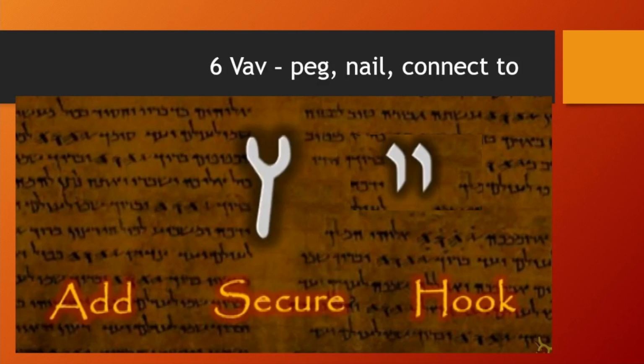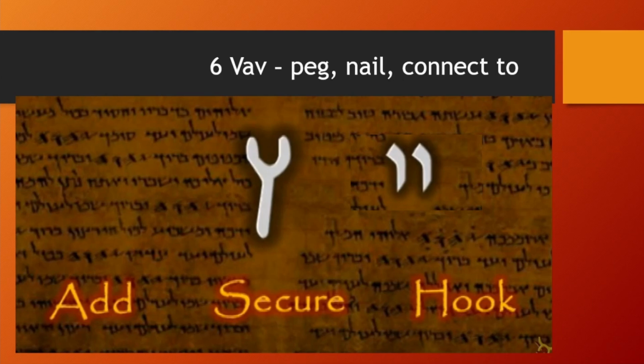Let's go on to our next word. Vav. So vav is the picture of a peg that holds a tent. A tent peg.